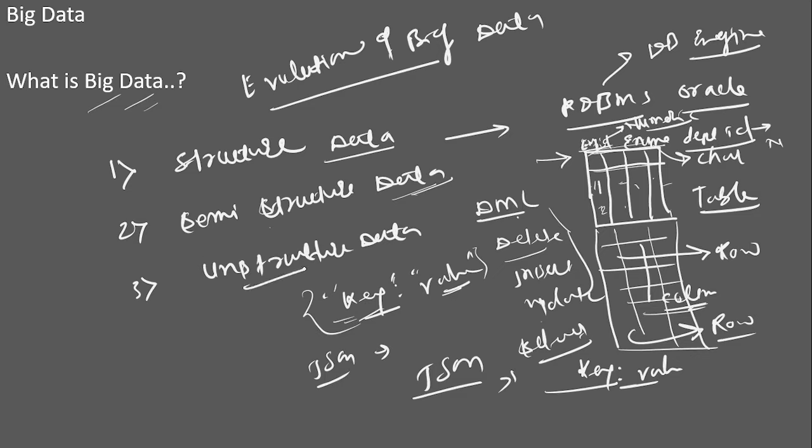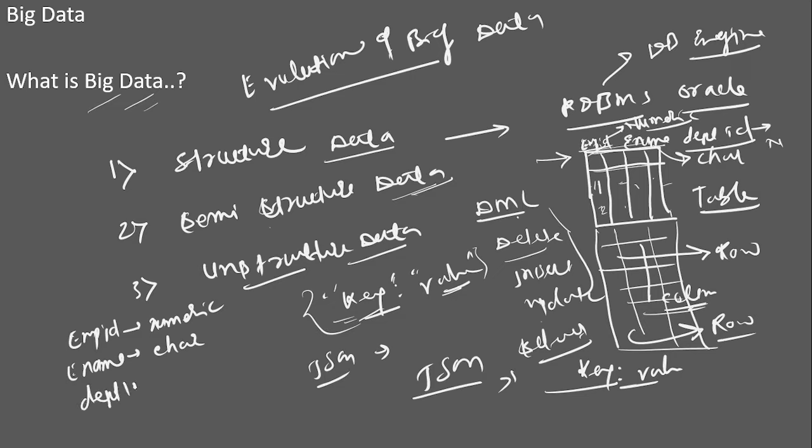Unstructured data means what? It does not fit into the structure. We have a structure. Let's say emp id is one column, and it has a numeric structure. Now we have another column, ename, whose data type is character.